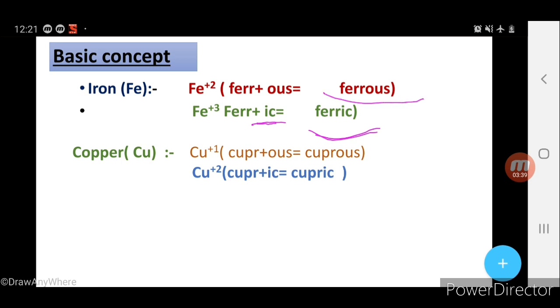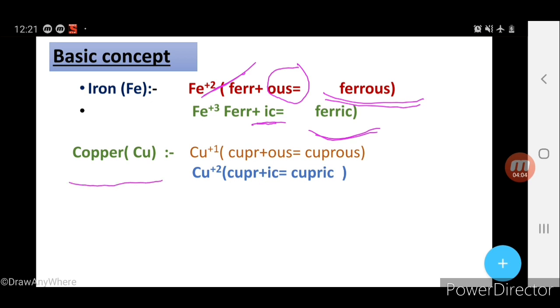What is ferrous? What is ferric? The name is taken from iron, ferrum. Simply, for the lesser oxidation number, the lesser charge, you will add -ous. Then what will the name be? Ferrous. And in the case of ferric, if it has the greater oxidation number, you will simply add -ic. Its name will be ferric.